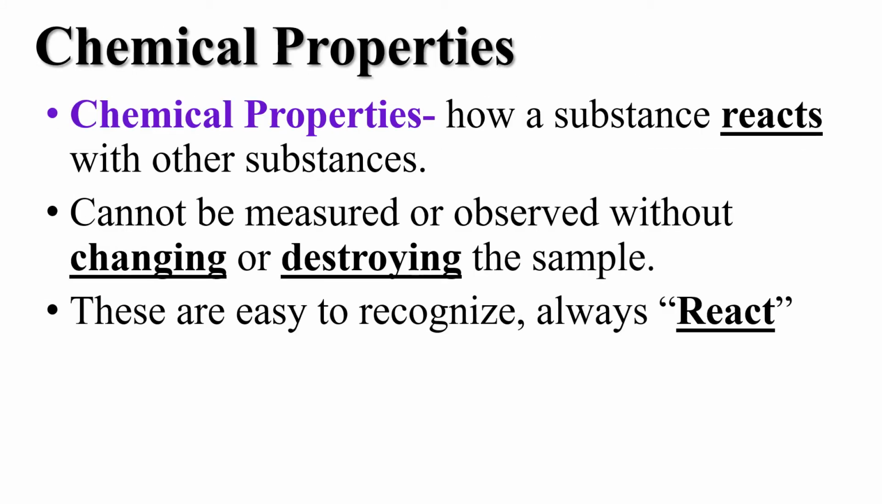Chemical properties are how a substance reacts with other substances. Chemical properties can't be measured and they can't be observed without changing or destroying the sample. So I'm not going to be able to observe whether or not something's flammable unless I set it on fire. Once I set it on fire, that stuff's going to be completely destroyed and changed into something else, like a pile of ash likely. These are easy to recognize and they always react. So if you're trying to identify whether a property is chemical or physical, if you see the word react, reacts, or reacting, it's chemical.